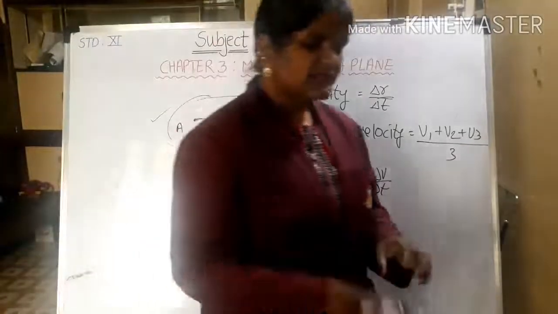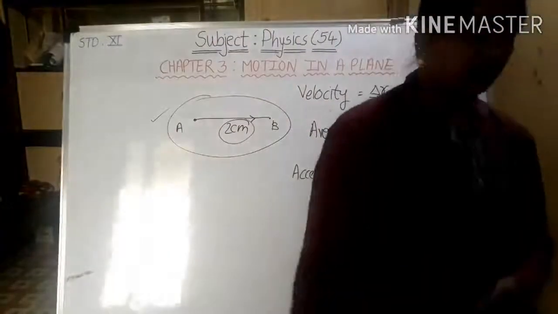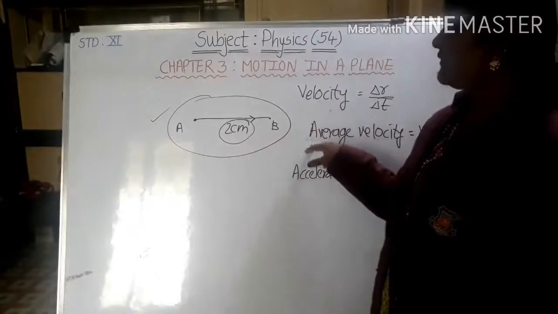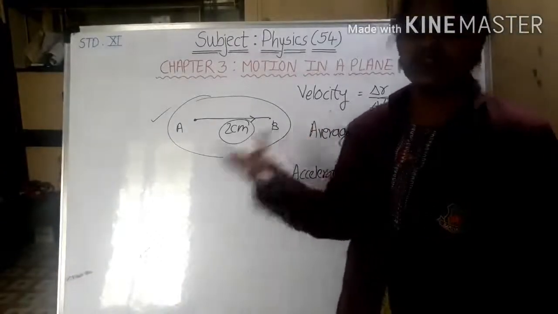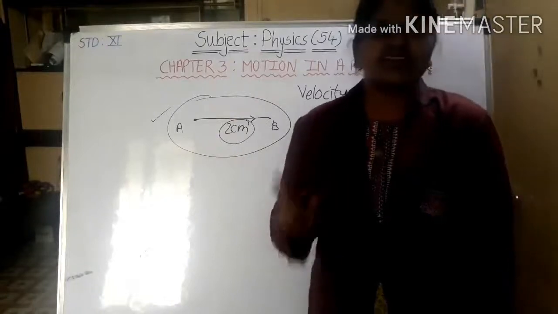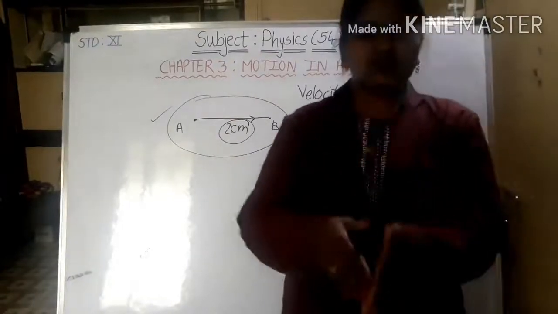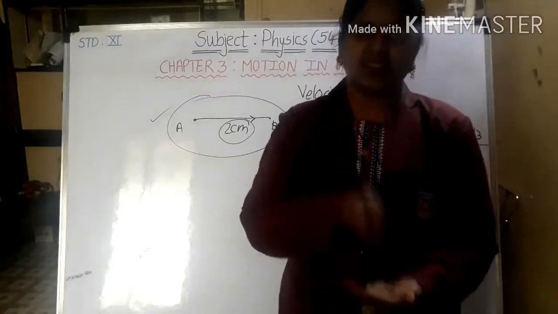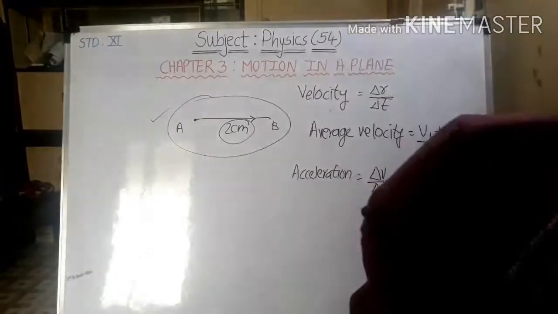Now as we study motion, we have to know one more concept which is new to you all. While we are studying velocity, we have to know the average velocity as well as the instantaneous velocity. Now what is instantaneous velocity? Velocity at that instant, at that time, is nothing but instantaneous velocity.